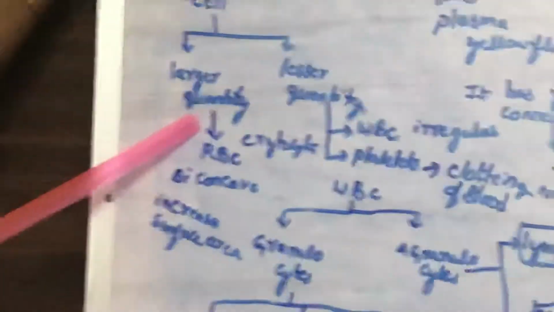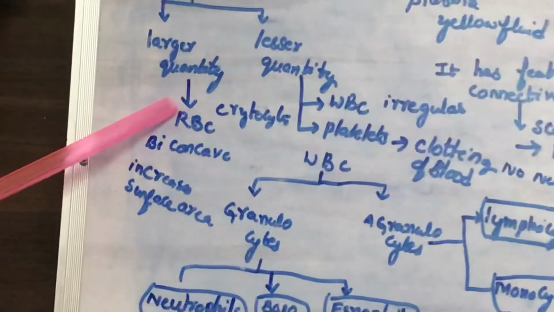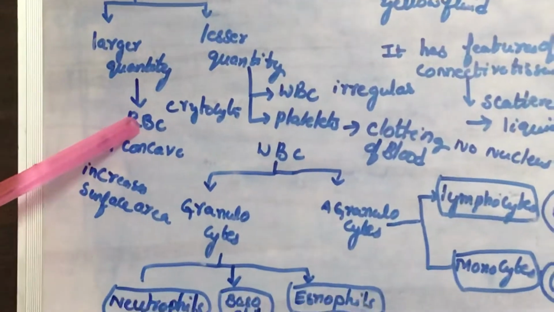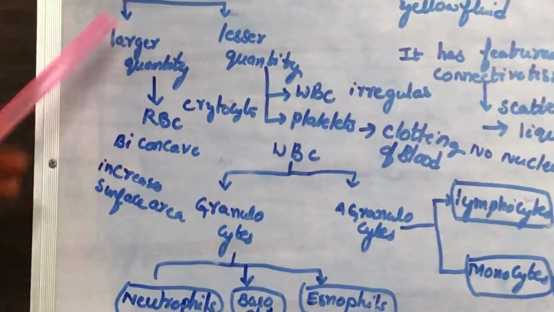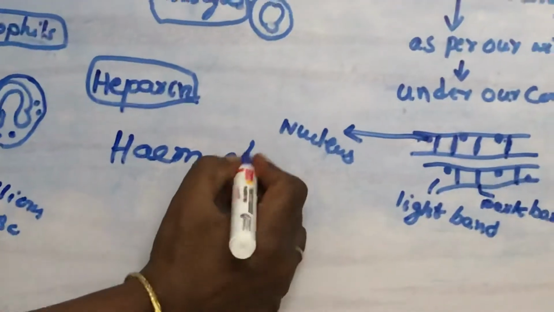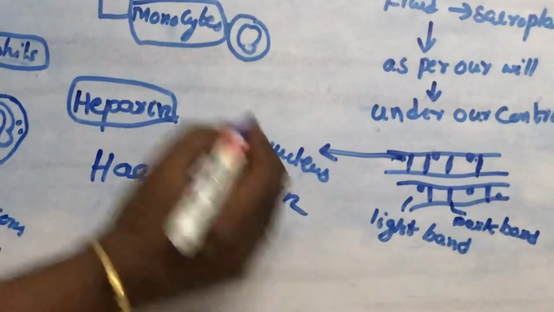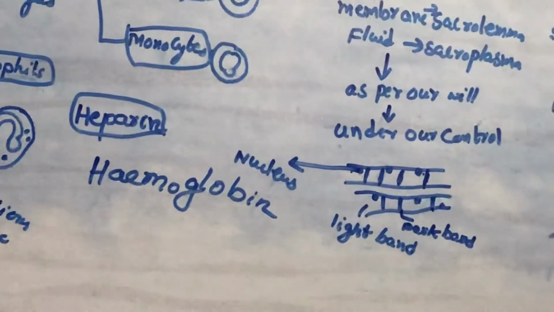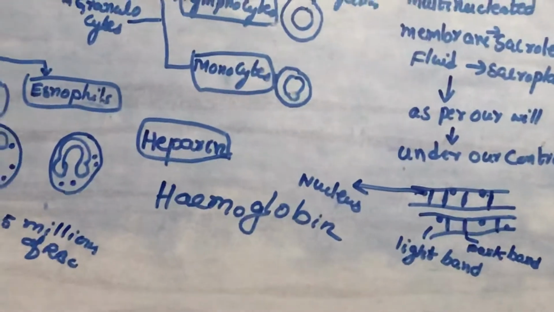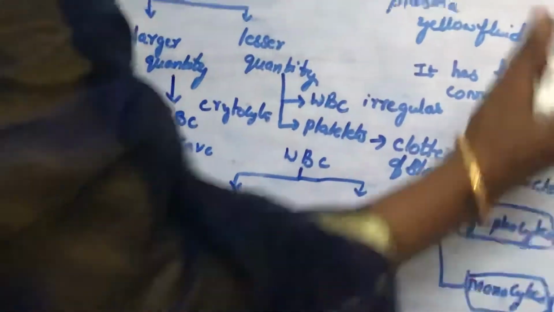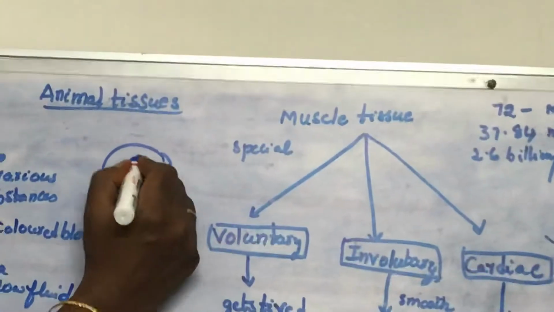Now coming to the RBC. RBC are also called erythrocytes. They are red in color due to the presence of a red color pigment called hemoglobin. What is the name of that pigment? Hemoglobin. This hemoglobin imparts red color to the blood. That's why RBC are red in color. They are biconcave in shape. The shape of RBC is biconcave or disc shape.